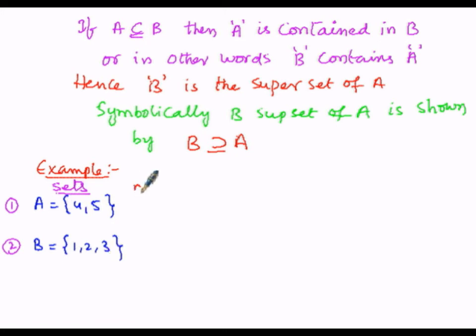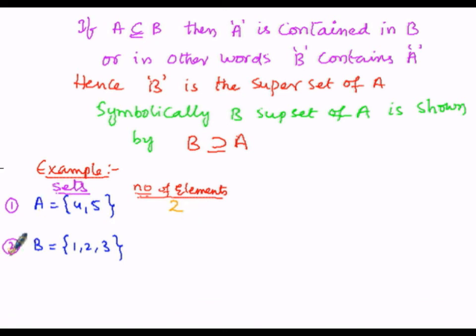Now, the number of elements present in each set. In the first case, set A equals 4, 5, the number of elements present in set A is 2.